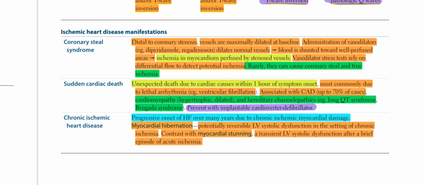Chronic ischemic heart disease: progressive onset of heart failure over many years due to chronic ischemic myocardial damage.